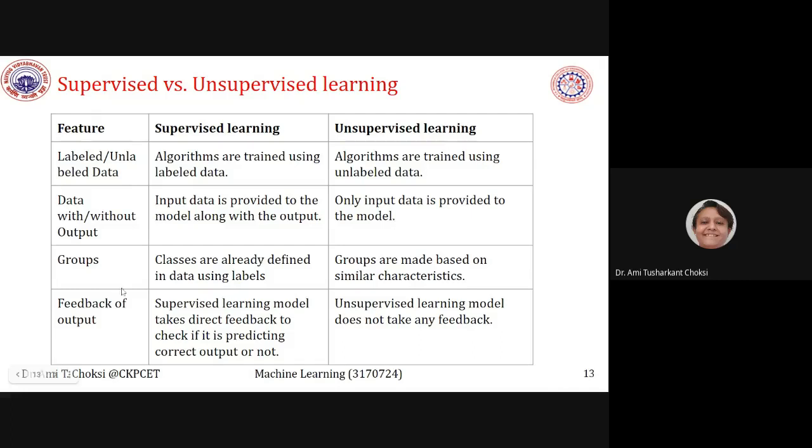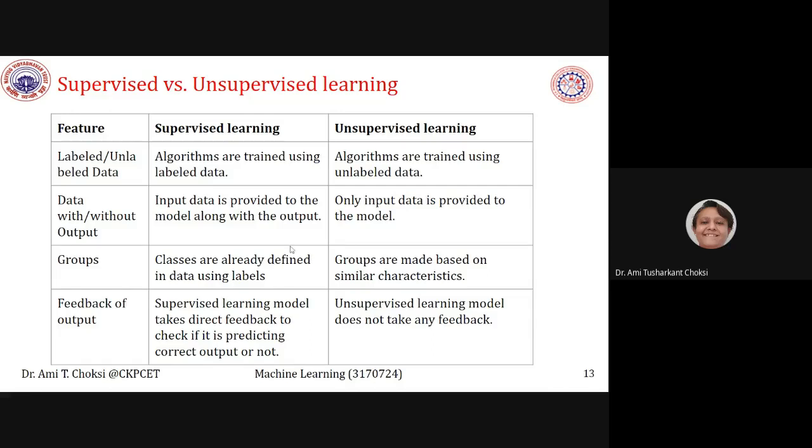Now groups. For supervised learning, classes are already defined, or you can say the labels are already defined. What about unsupervised learning? The groups are made based on similar characteristics. Labels are not given.